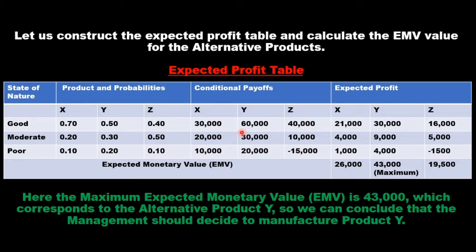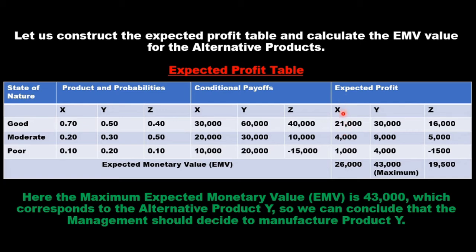Now, using this information, we will calculate the expected profit for each product. These products are actually the alternative decisions.